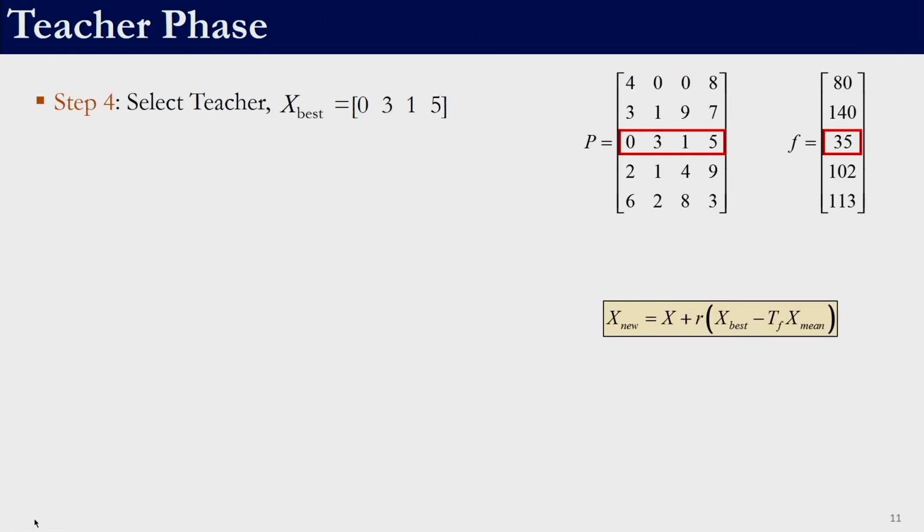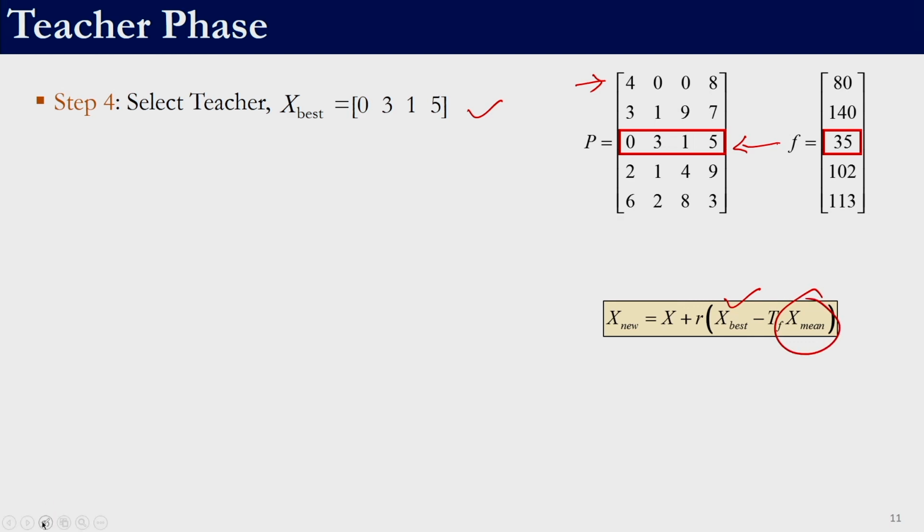Now, let us apply this teacher phase to our first population member. This is the population member which is undergoing the teacher phase, the first population member 4008. The best solution, if we see here, is 35, so the solution corresponding to it is the teacher. Now we have selected the teacher. In this equation I know this one. Now, I need to find out the mean.